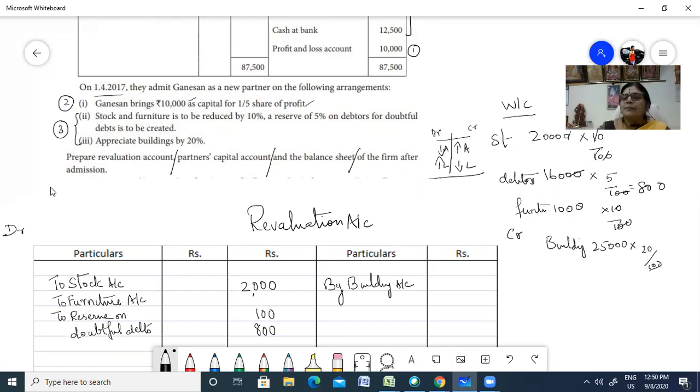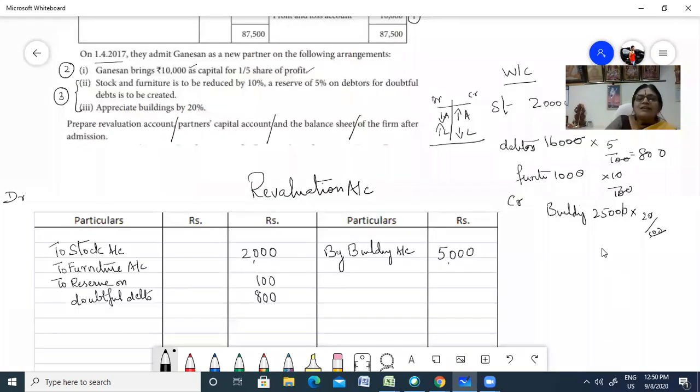Building 5,000. Okay, I hope you have not left anything. So let us balance the revaluation account.